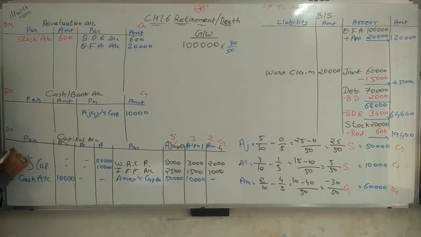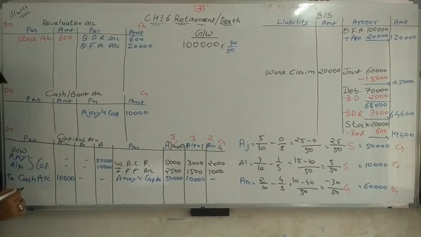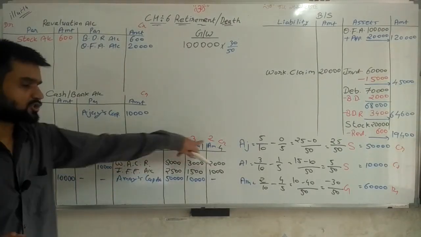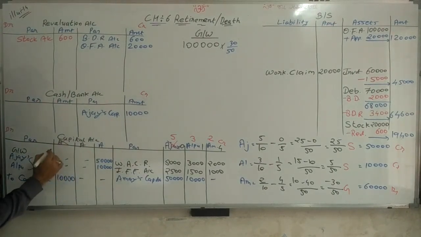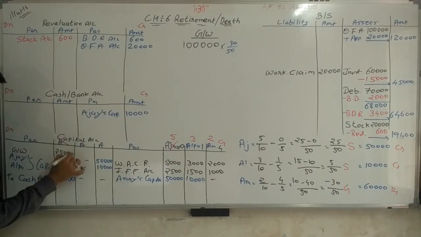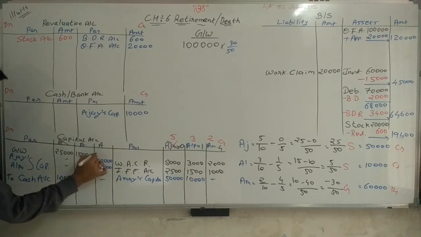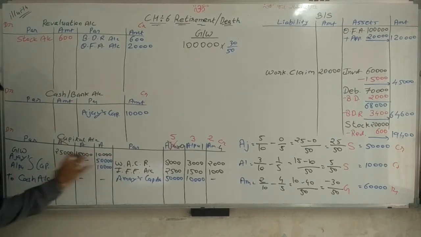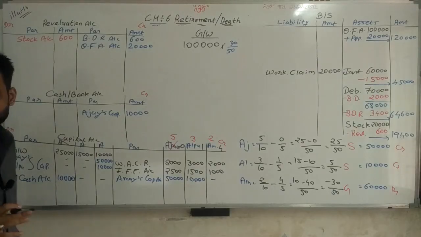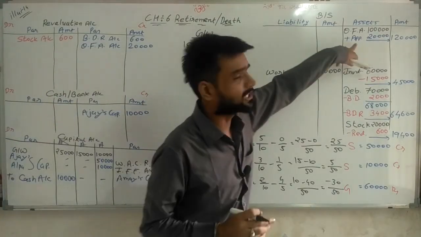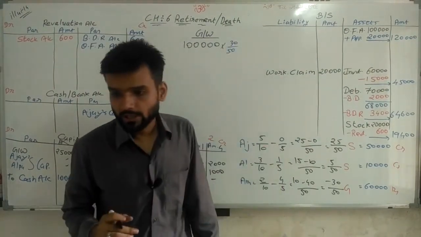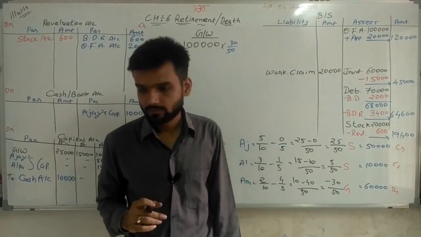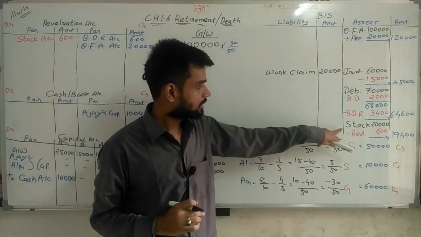So goodwill, 50,000, is distributed in the ratio of 5:3:2. Simple. That gives 25,000, 15,000 and 10,000. So this is the goodwill distribution. Simple. Going ahead, other fixed assets, sir, that is already done. Investment done. Thereafter, debtors are given, so debtors also done. Stock done.